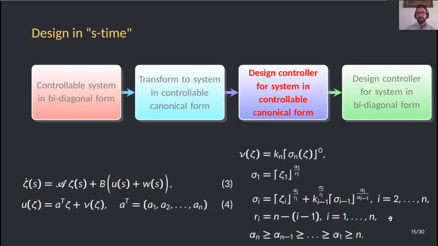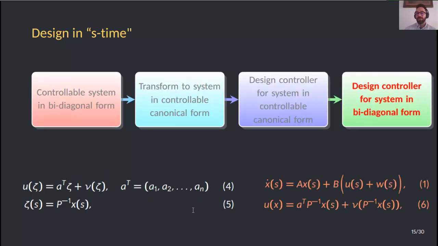The third step is to design the controller for the system in controllable canonical form 3, which yields the controller 4, where nu is the state feedback from Zavala and Moreno, and A transpose is a vector containing the coefficients of the characteristic polynomial already mentioned.